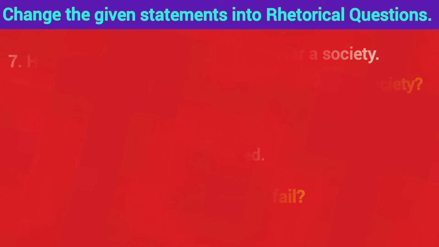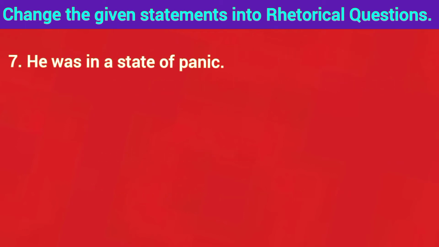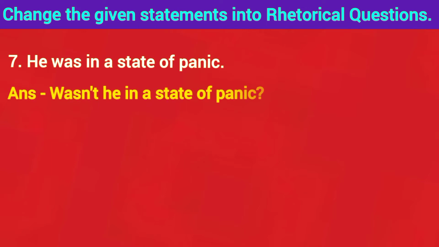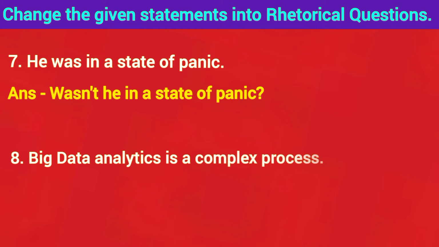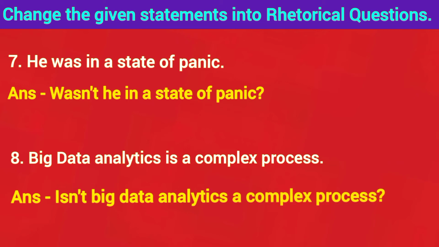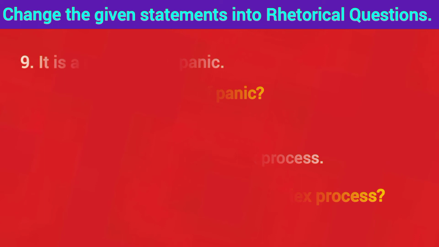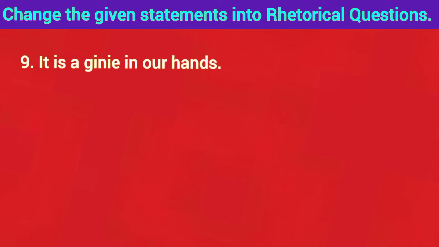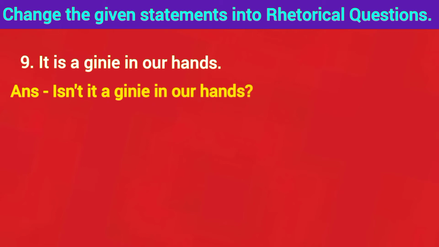Seventh: he was in a state of panic. Here the rhetorical question is, wasn't he in a state of panic? Eighth: big data analytics is a complex process. Here the answer is, isn't big data analytics a complex process? Ninth: it is a genie in our hands. Here the answer is, isn't it a genie in our hands?